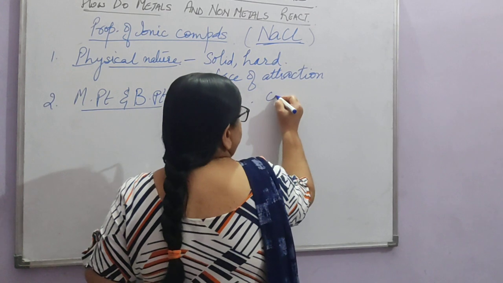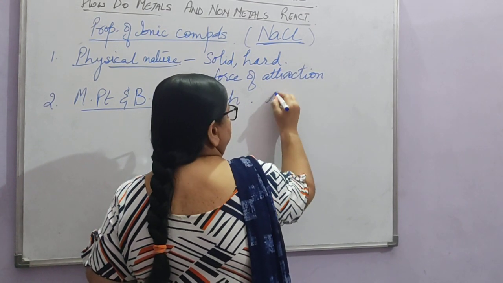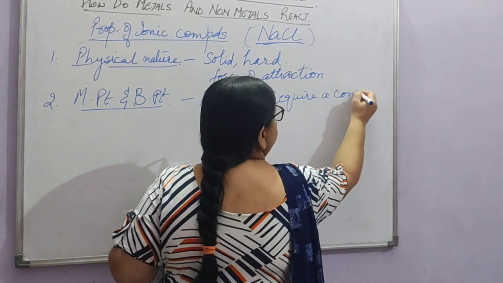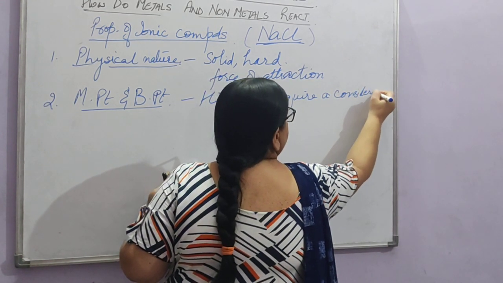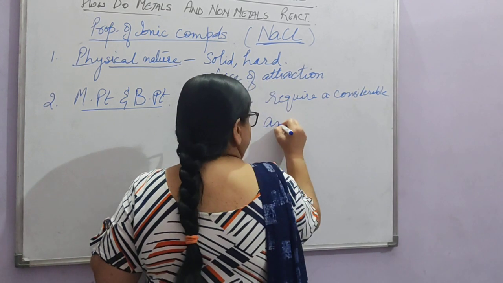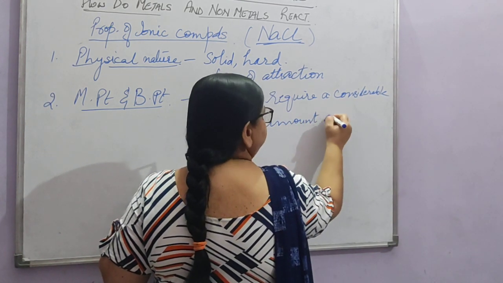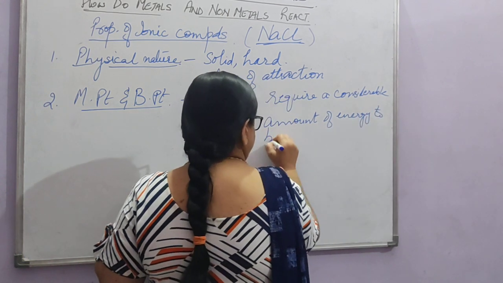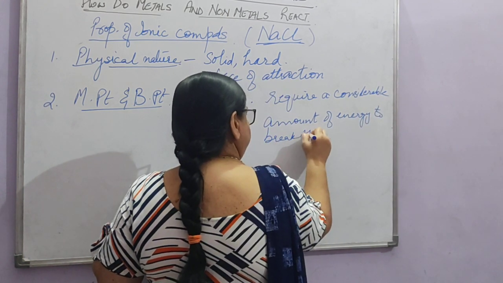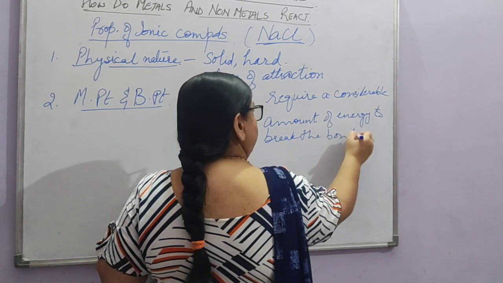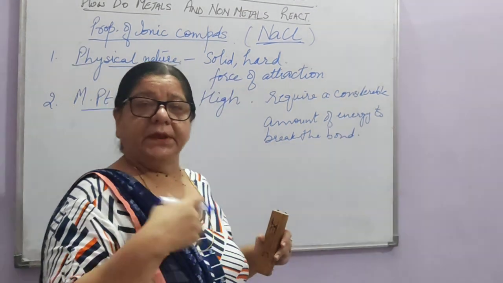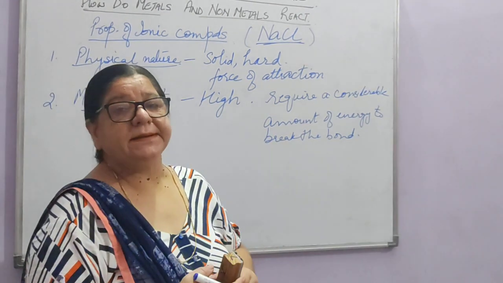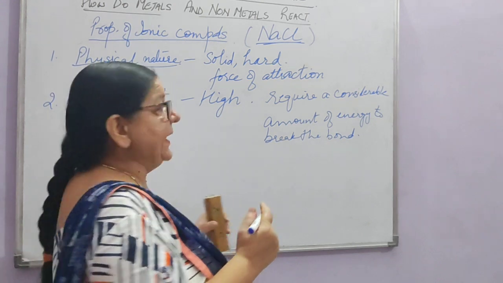They require a considerable amount of energy to break the bond. Right? When we heat them, they require a considerable amount of energy. That is why their melting point and boiling point is high.